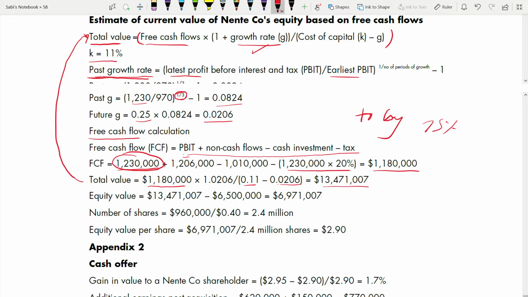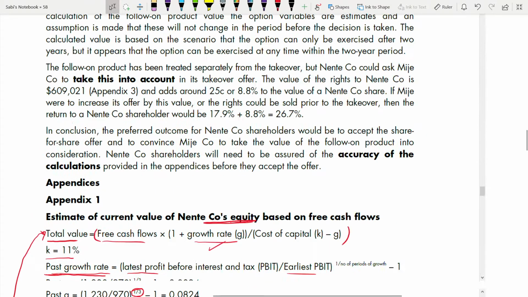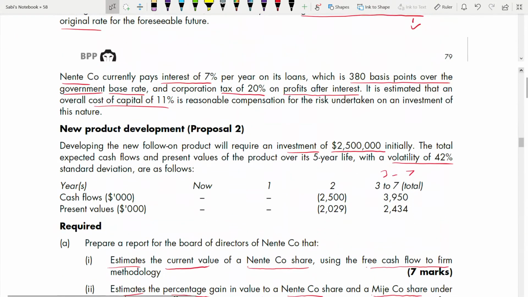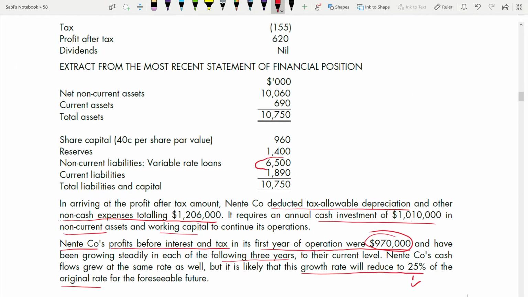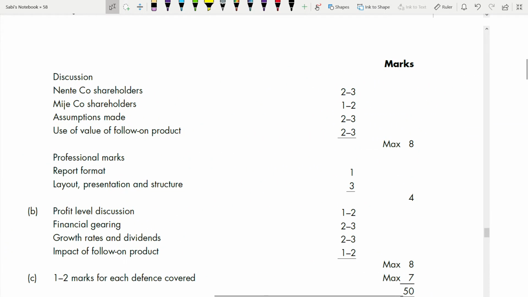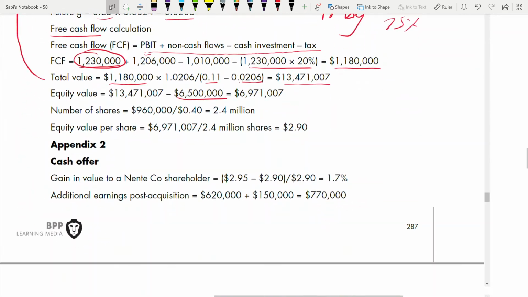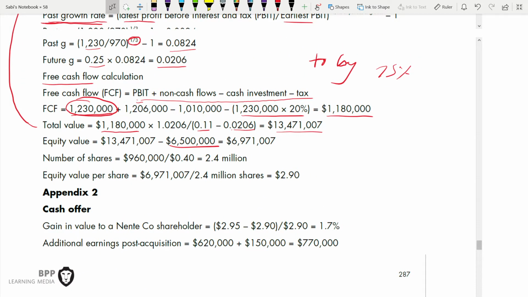What do you want? Equity. Equity value. For that, what do you have to do? You have the total value. What do you have to do? Deduct your debt. Deduct your debt, 6.5 million. Let's see how you will get that debt. Balance sheet, statement of financial position, this one. Non-current liabilities, you have to deduct. Always total value minus your non-current liabilities will give you the equity value. So don't forget to deduct that debt.